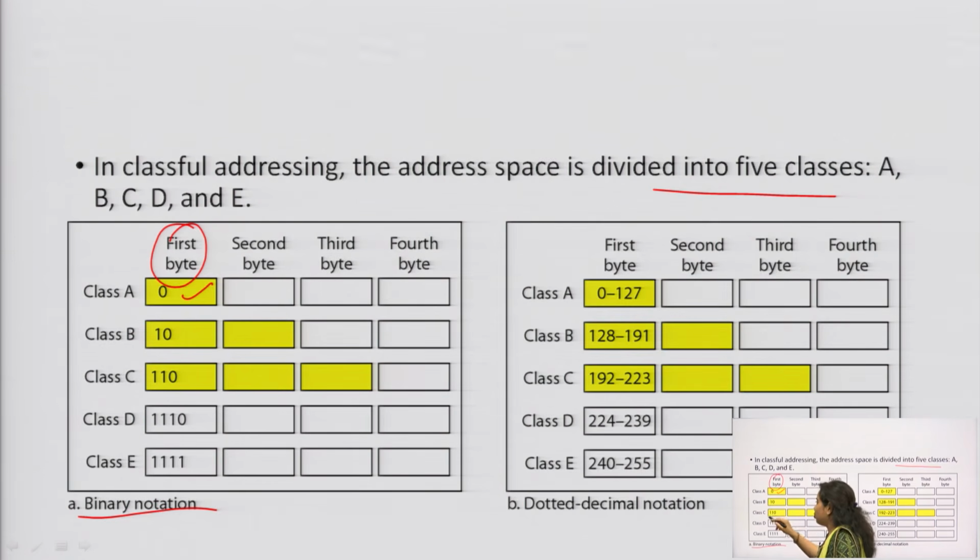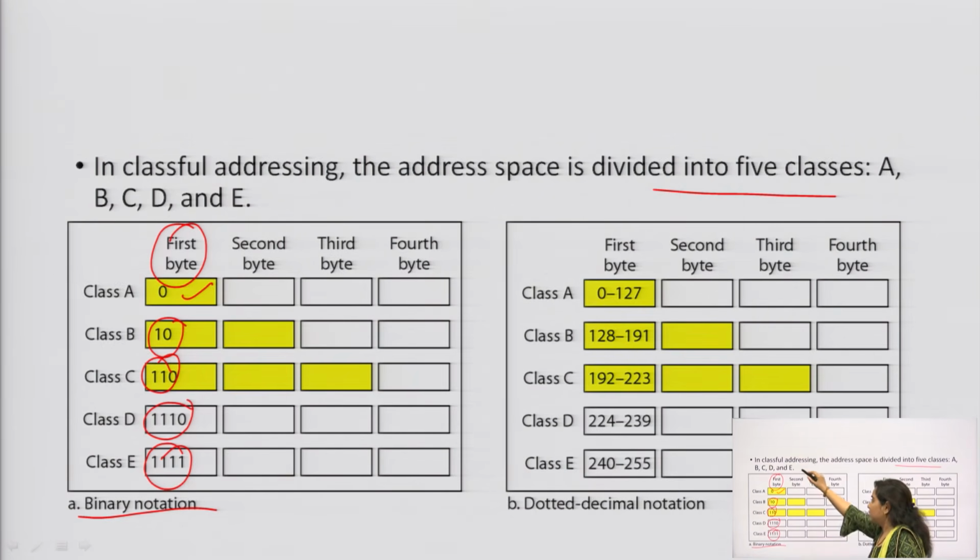For class A it should be 0, for class B it should be 1 0, for class C it should be 1 1 0, for class D it should be 1 1 1 0, and for class E it should be four 1s. So, that is the first byte of information that has been inserted in the binary notation.